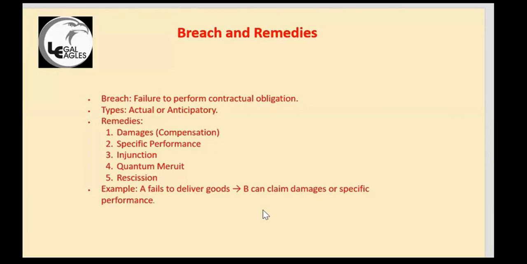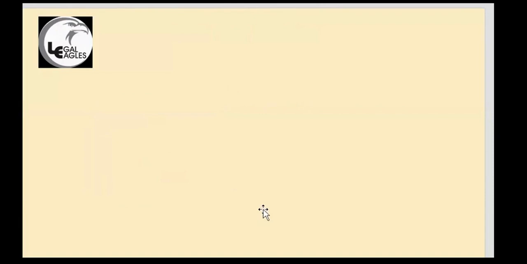We find a lot of specific performance related cases. This is related to contracts where the contract is not performed, then there will be specific performance. Then injunctions. Okay, quantum meruit, then rescission. Okay, I tried to cover the maximum in this.